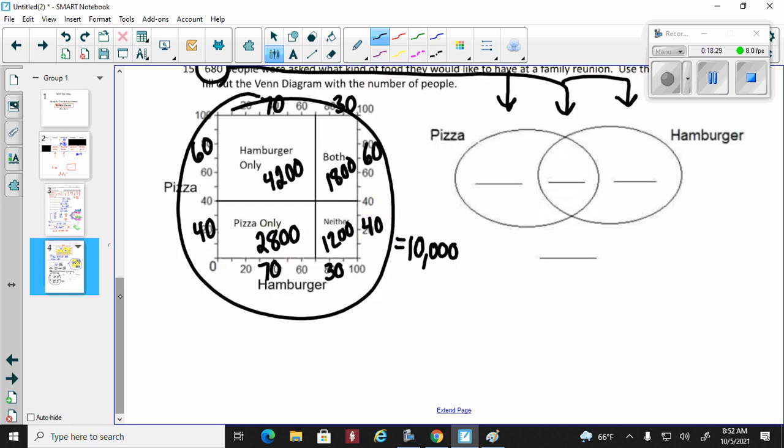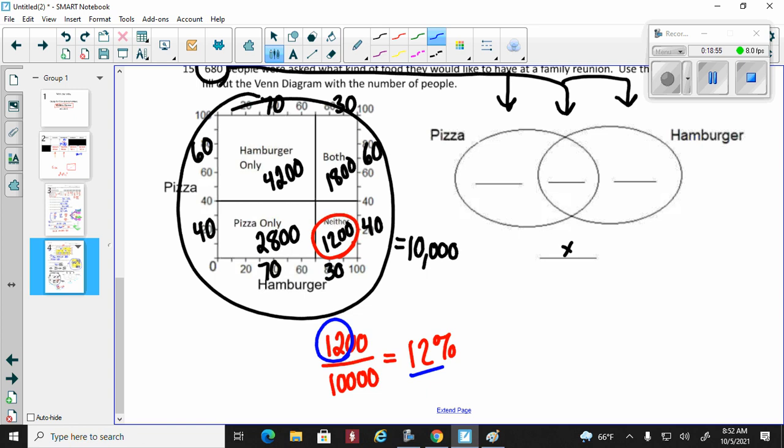First thing I'm going to do, eeny, meeny, miny, I'm going to do the neither. If you notice, the neither is 1,200. So I have to convert that to a percentage. I'm going to do 1,200 divided by the total, which is 10,000, which gives me 12%. I don't know if you can work with numbers here, but whatever the first 2 numbers are is pretty much going to be the percentage.